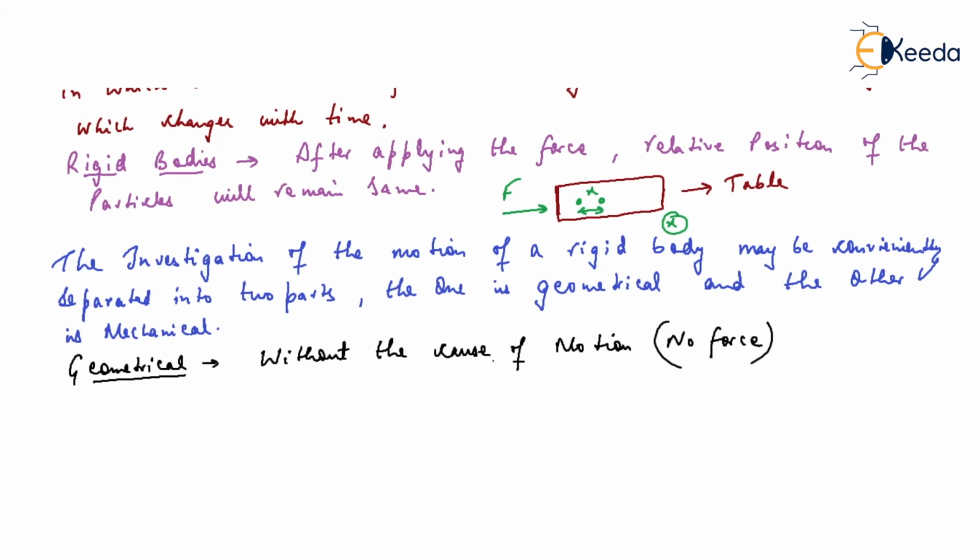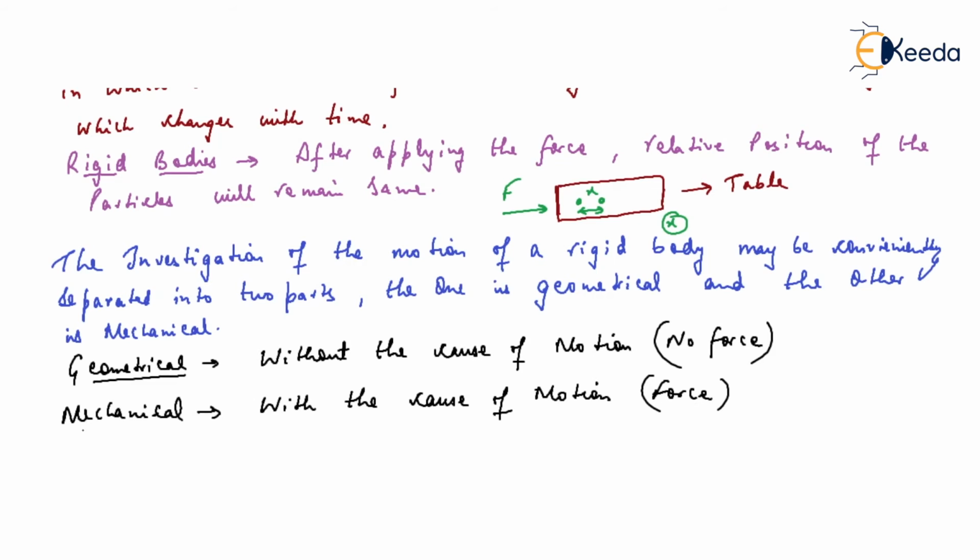That object's geometry is like that, so it is moving. And what about mechanical? In this, with the cause of motion, means force is there. This is mechanical. Mechanical, force is there. Geometrical, no force will be there.